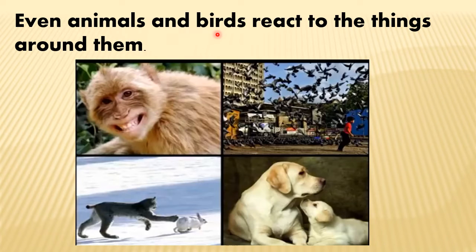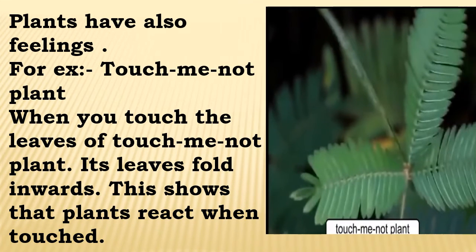Animals and birds react to the things around them. So they also react. Here a monkey is laughing, it's moving. Here birds, dogs, a puppy with a dog also have feelings. So as I told you, plants are living things. Even plants have feelings. How can you prove this?